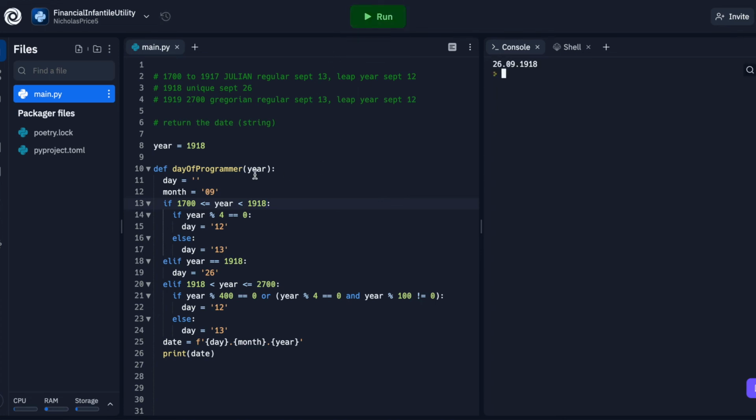Okay. So we know 1918 works. I just checked that out. There's the example, September 26, 1918. Let's go back down and check 1917. Standard Gregorian year, September 13th. And then let's also check 1919 to enter the Gregorian years. There you go. A standard Gregorian day.